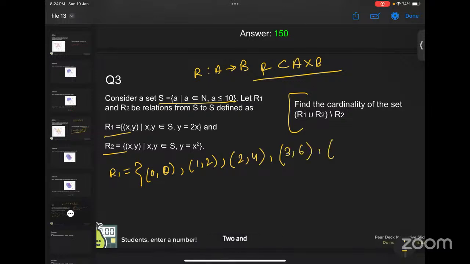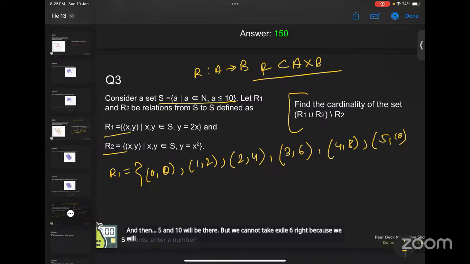Then 4 and 8, and then 5 and 10 will be there. But we cannot take x as 6, right? Because we will then get y as 12, which is greater than 10. But we have the restriction that y should be less than or equal to 10, right? Okay, so this is our R1.